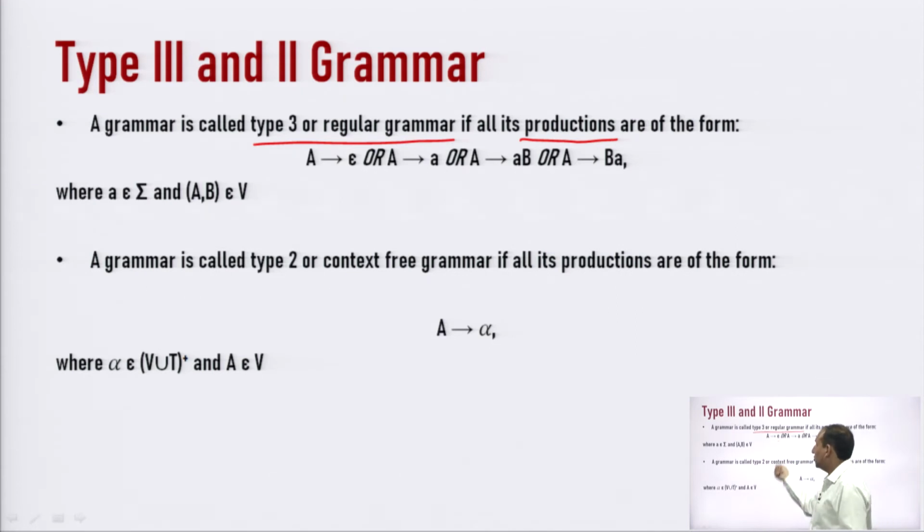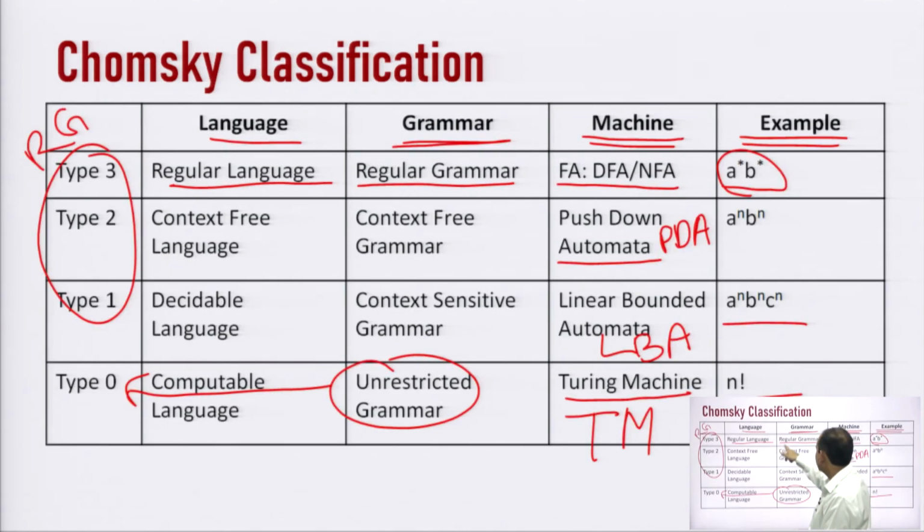Type 3 is also known as a regular grammar, as we have seen in the previous slide.